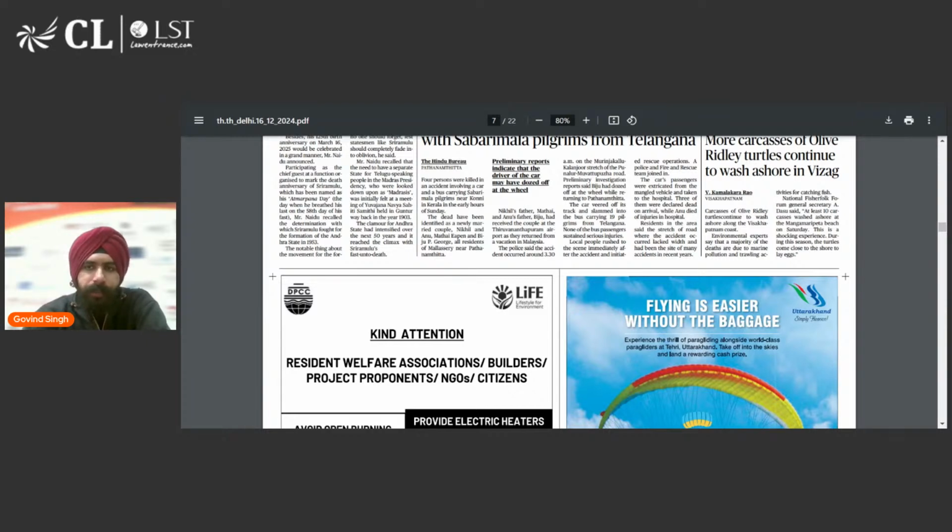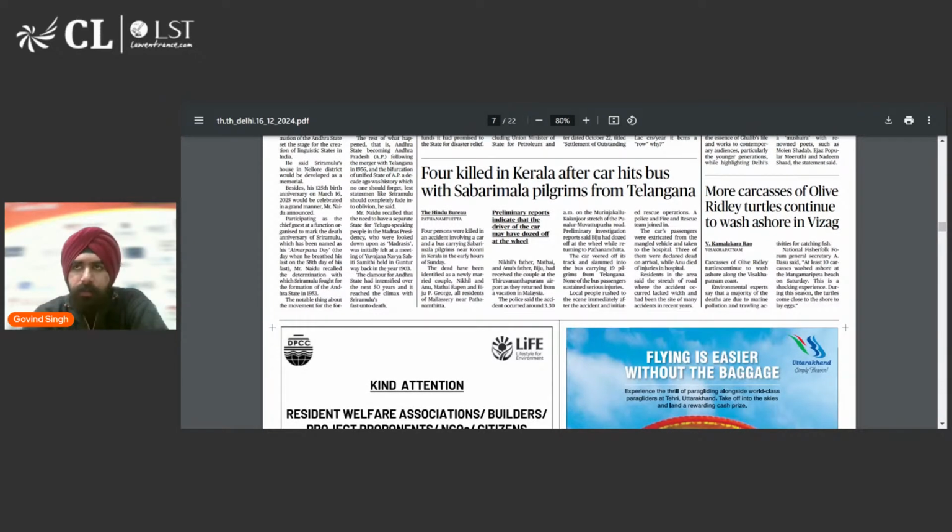So they are dying. And these are quite rare turtles. These are endangered sort of a species, and that is why this is important.